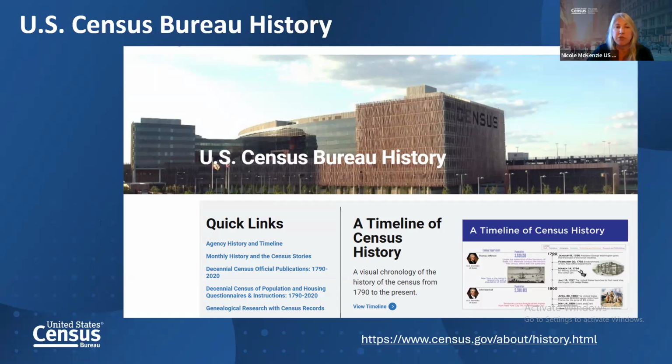So if anyone's doing research or looking for data back in the early 1800s, they can go on this site and access some of that data, which is pretty fascinating. You can pull up questionnaires from 1790 and see the questions that were asked and how it's changed over the decades.